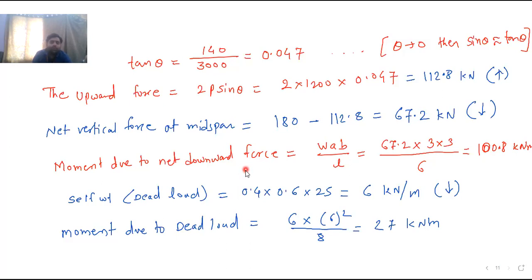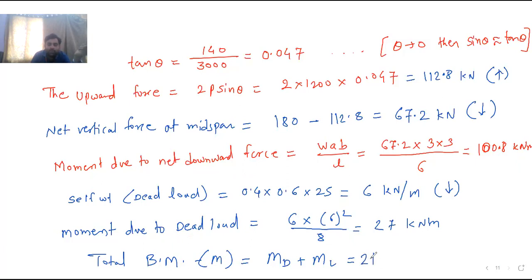Okay, so now we will come together. The moment due to downward force, that is this live load, is 100.8, and the moment due to dead load is 27. So I will take the total bending moment M, which is equal to MD plus ML, moment of dead load plus moment of live load.